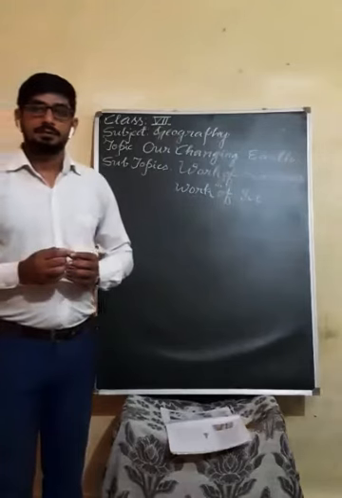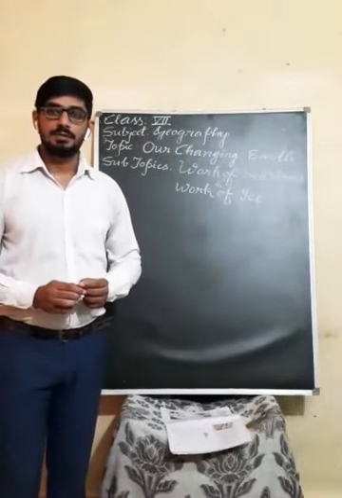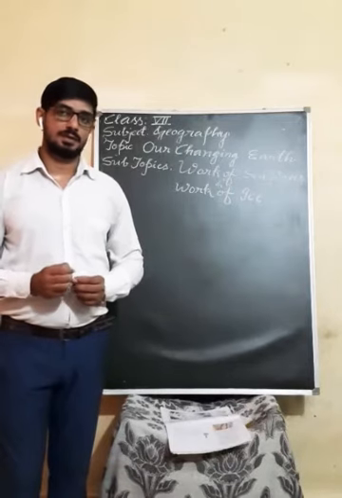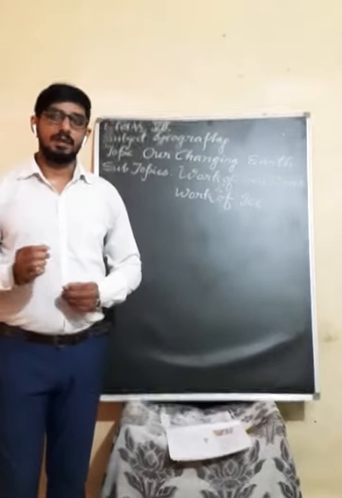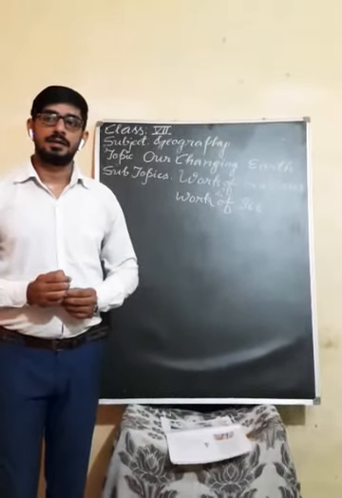In the sea, all the erosion and deposition takes place with the help of sea waves. Understand? Sea waves are the agent in the sea.